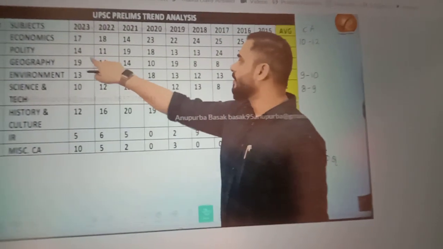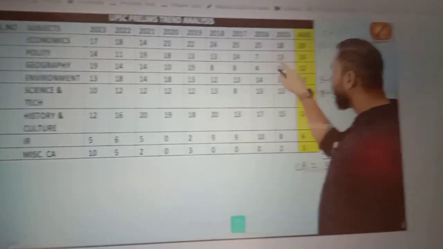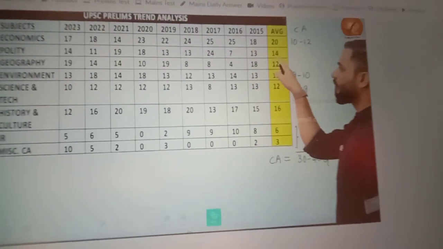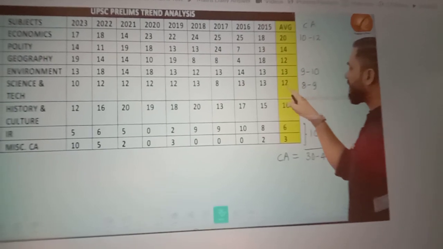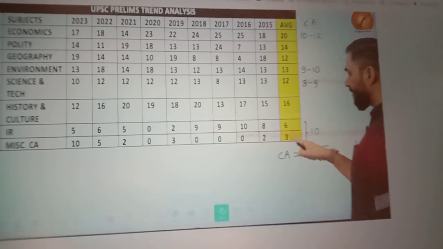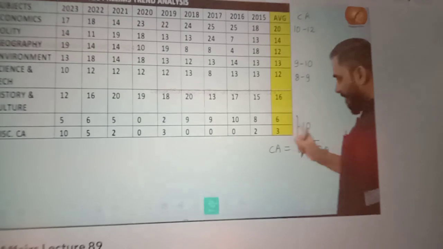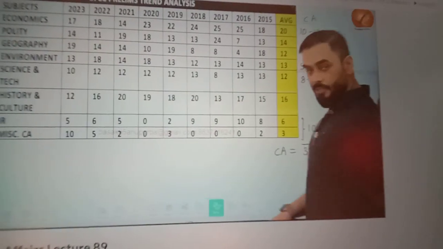Similarly, from polity, see guys, 14, 11, 19, 18, 13, all these things. And then you see the average number of questions from polity is 14, geography 12, environment 13, science and technology 12, history and culture 16, IR 6, miscellaneous 3. This is the average number of questions. Let us focus on the average.